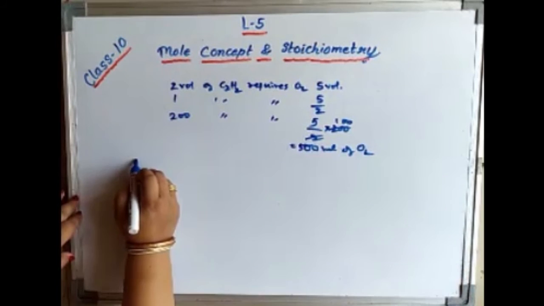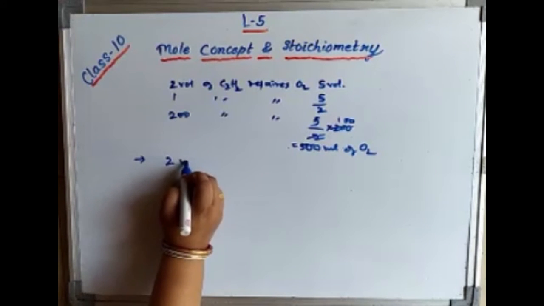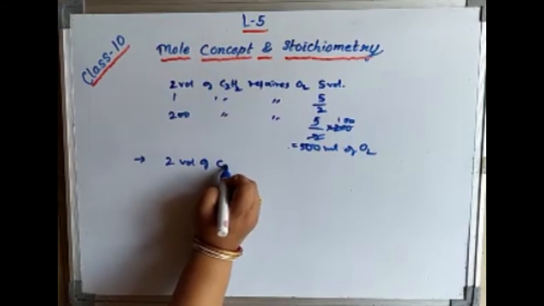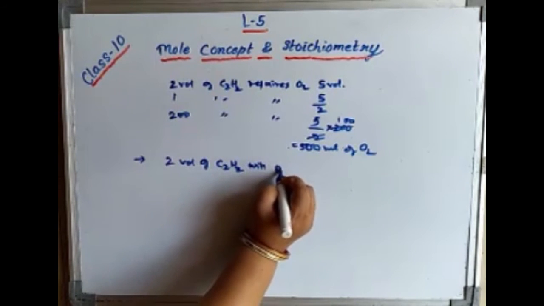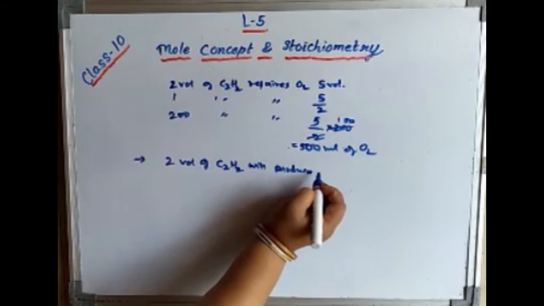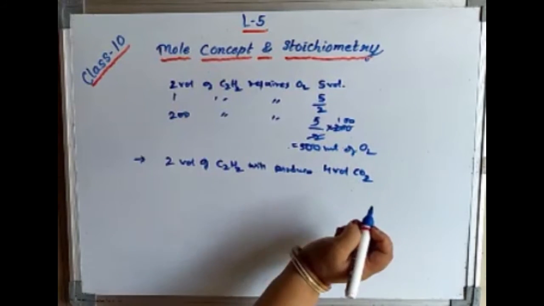Clear? Now the second part: what is the production of carbon dioxide from acetylene. 2 volumes of C2H2, that is acetylene, will produce, according to the balanced reaction, 4 volumes of carbon dioxide.